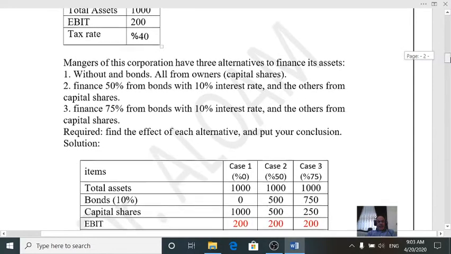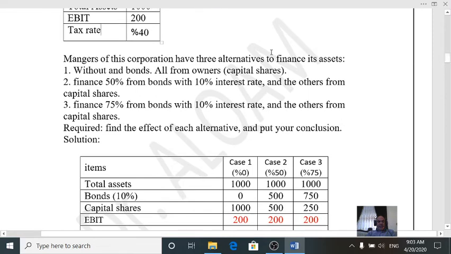The first alternative is without any bonds. There is no borrowing of funds, only stocks, from owners' capital shares. The second alternative is 50% from bonds with a 10% interest rate, and the other amount from capital shares.